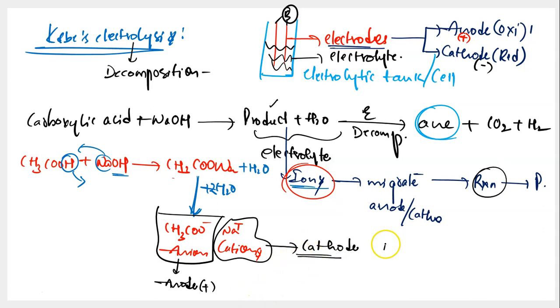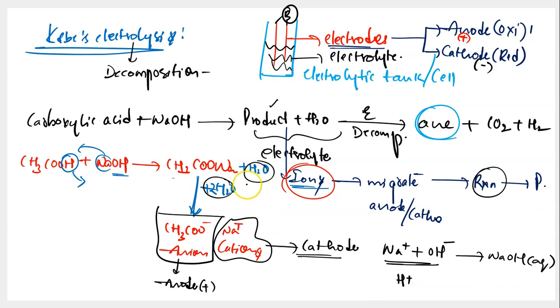What happens at the cathode? At the cathode, the Na plus that you see will combine with OH minus ions. But where did you get these OH minus ions all of a sudden? You have it in water, right? You have taken plenty of water. The water dissociated into H plus and OH minus, right? So this combines with OH minus ions, leading to formation of sodium hydroxide in aqueous physical state. And along with that, the H plus ions that you are having: H2O divides into H plus and OH minus, isn't it? OH minus is consumed. What about H plus? The H plus ions will convert themselves into radicals and they combine with adjacent radicals, leading to formation of H2. So at the cathode, you get to see evolution of hydrogen. Hydrogen gas is evolved at the cathode.